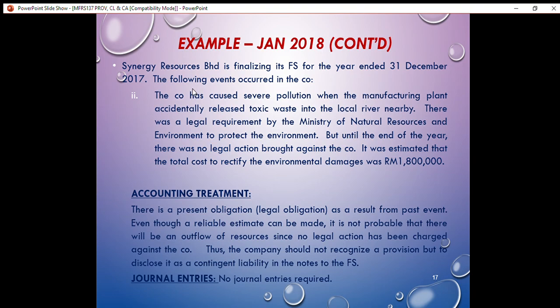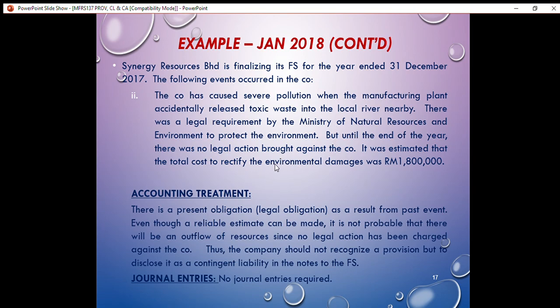The company has caused severe pollution when the manufacturing plant accidentally released toxic waste into the local river nearby. There was a legal requirement by the Ministry of Natural Resources and Environment to protect the environment. But until the end of the year, there was no legal action brought against the company. It was estimated that the total cost to rectify the environmental damages was RM1.8 million.